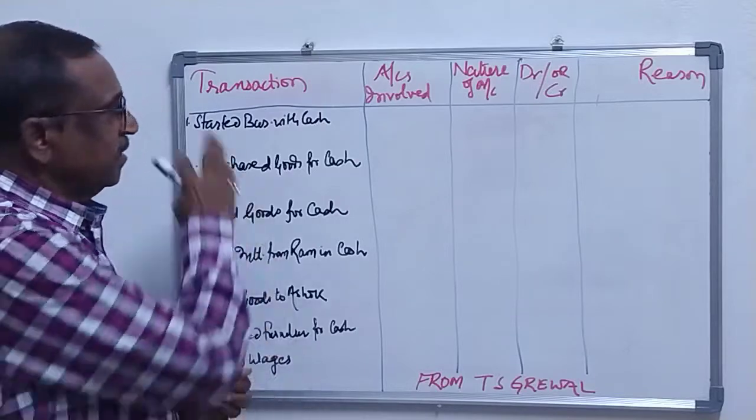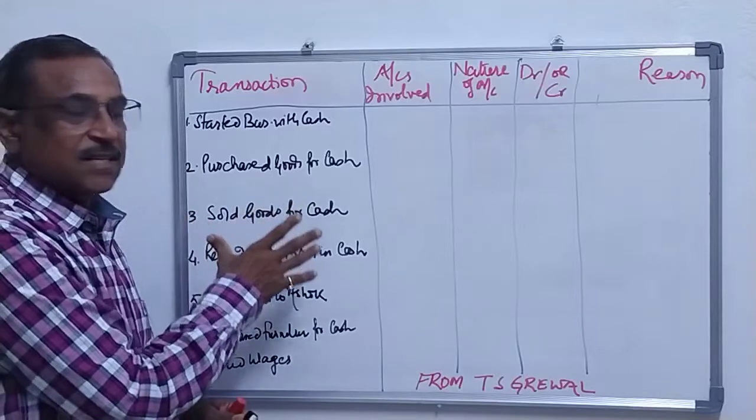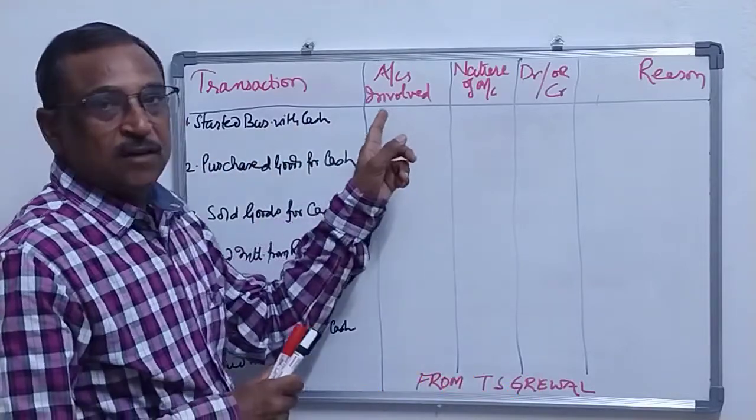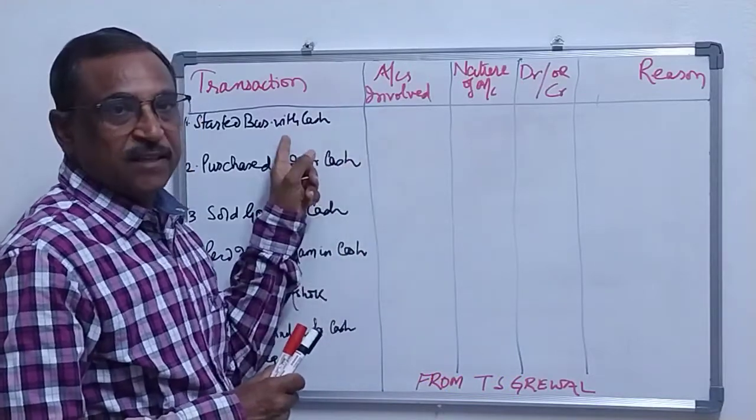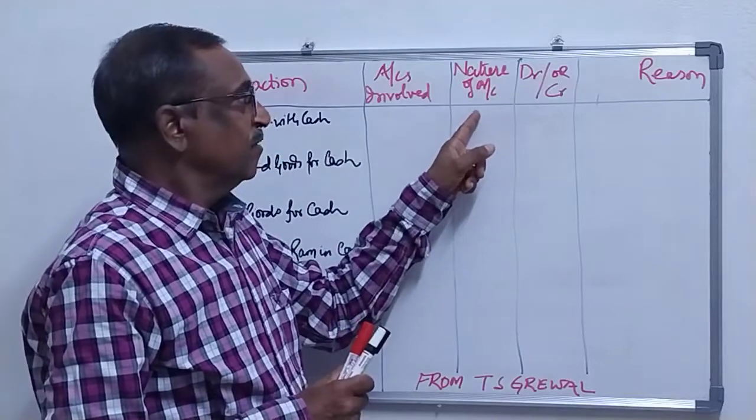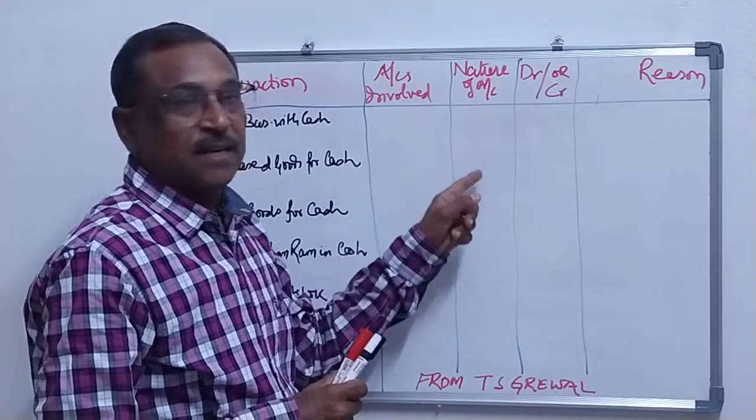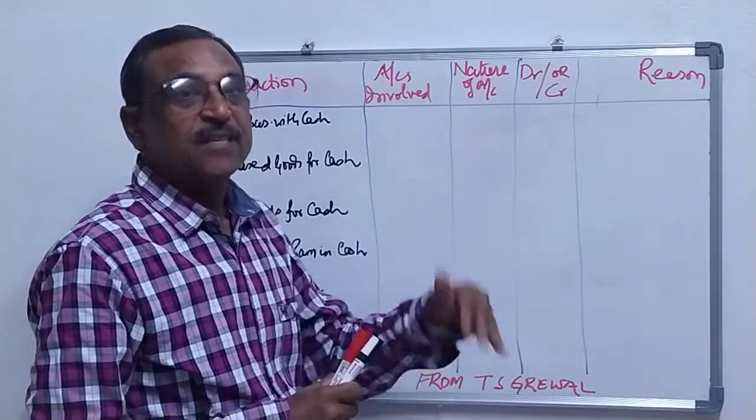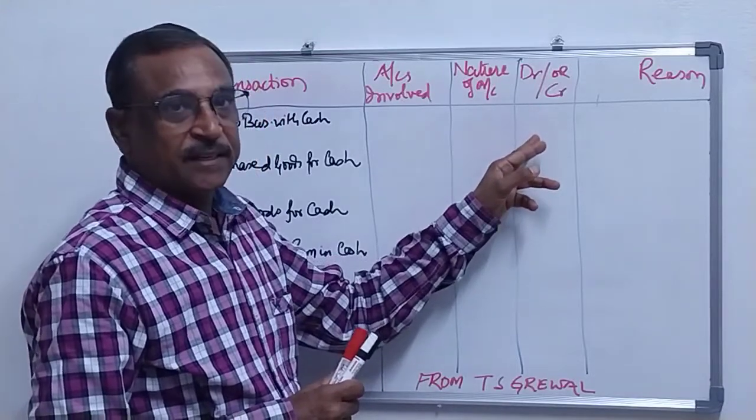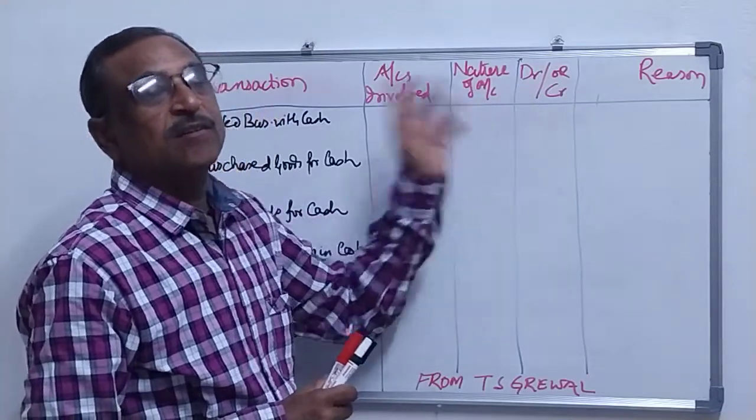So students, I have noted down the transactions and we are going to discuss these transactions. That means we are going to learn what accounts are involved in these transactions, and also which nature of account is involved, that is personal or impersonal. Impersonal means real or nominal. And whether this particular account will be debited or credited, and we are going to write the reason why it will be debited or credited.